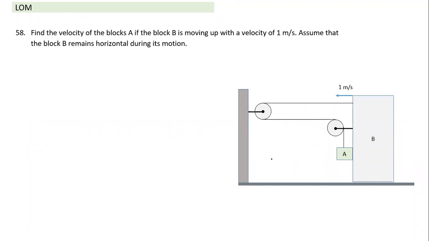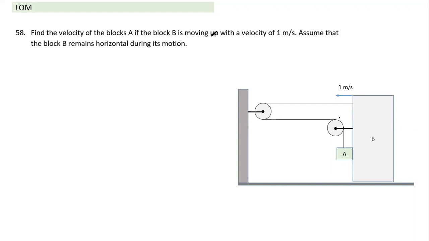This is a relatively simple question. Find the velocity of block A. If a block is moving, not upward is necessary. The block is moving with a velocity of 1 meter per second in this direction. This whole block is moving towards left.